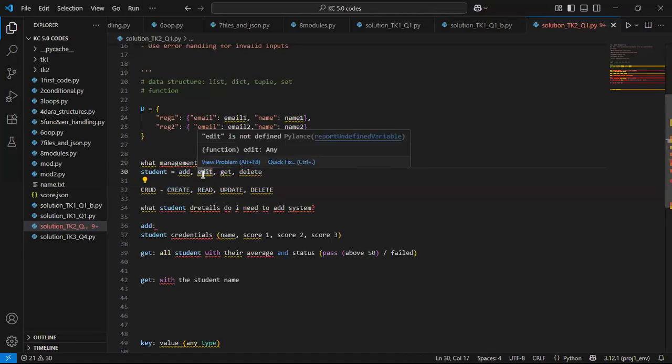Editing is changing the value in the existing dictionary, getting is to fetch a value from a dictionary, and delete is to remove something from a dictionary. But when we talk about CRUD, it's mostly related to a database, which is what we will do. It's part of back end development. So that is what CRUD is. I believe that I've answered that question.